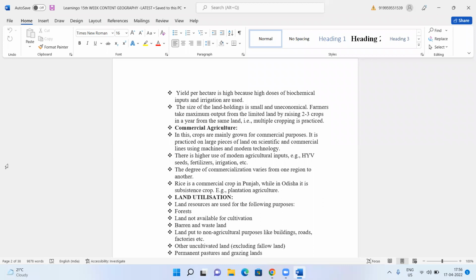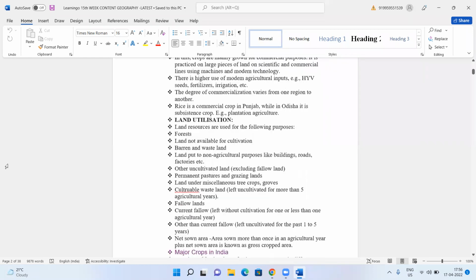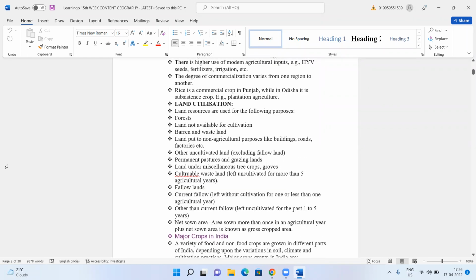Am I clear with all the three? Primitive, intensive, and commercial. Am I clear? Okay. Coming to land utilization, how do we use the land?